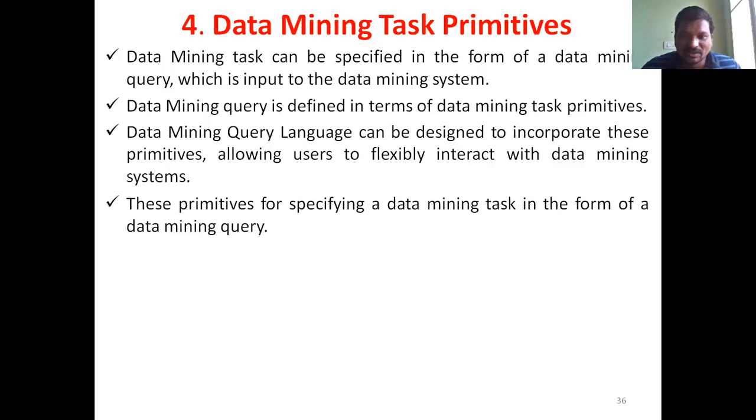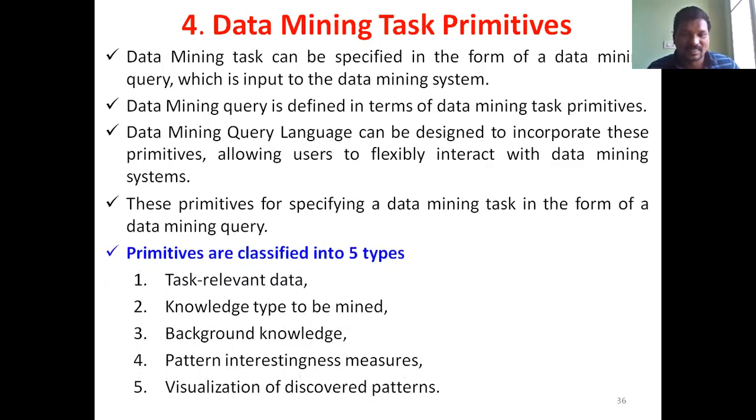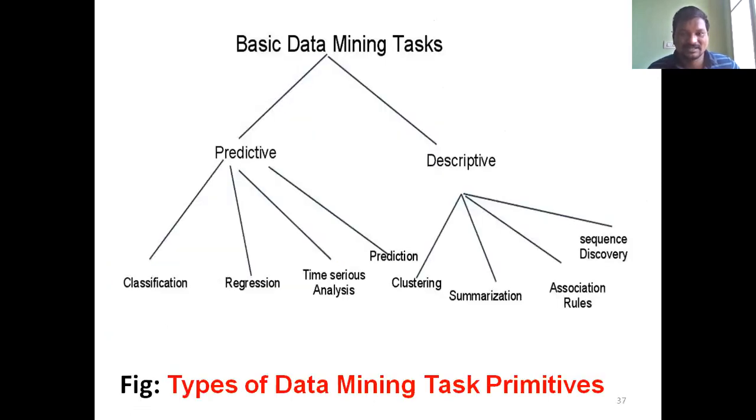A data mining query language, called DMQL, can be designed to incorporate these primitives, allowing their use for specifying the data mining task in the form of a data mining query. These primitives are classified into 5 types: task relevant data, knowledge type to be mined, background knowledge, pattern interestingness measures, and visualization of discovered patterns.